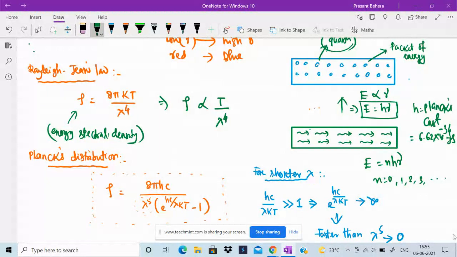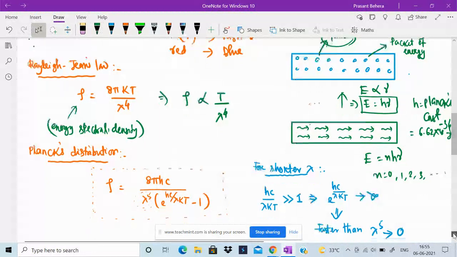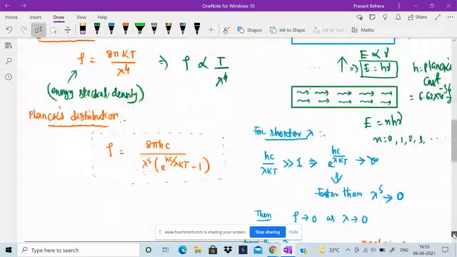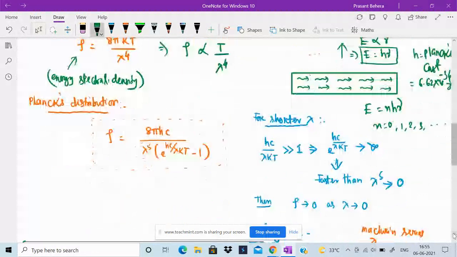By the application of the quantized concept, he gave the equation according to Planck's quantum theory of radiation. The energy spectral density, or intensity, rho, is equal to 8 pi hc by lambda to the fifth into e to the power hc by lambda kt minus 1.